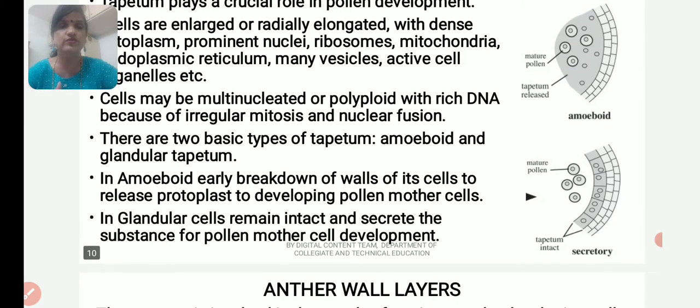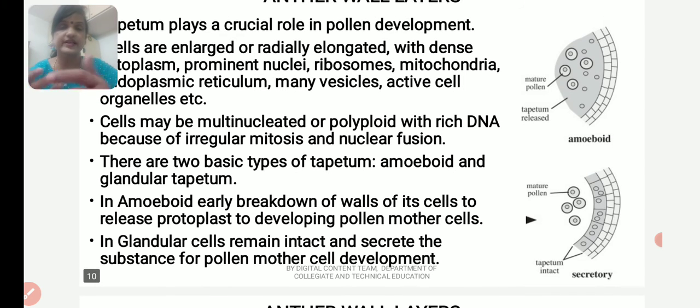Cells may be multinucleated or polyploid with rich DNA because of irregular mitosis and nuclear fusion. There are two basic types of tapetum, amoeboid and glandular. In amoeboid tapetum, the tapetum breaks down early, at the pollen mother cell stage, before the pollen grains are formed.